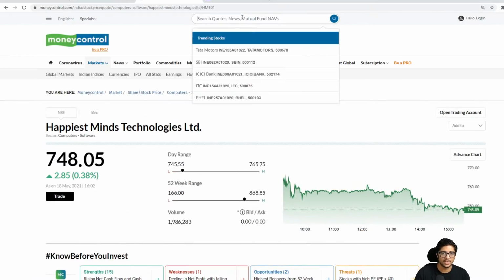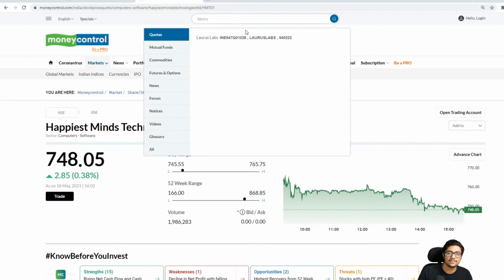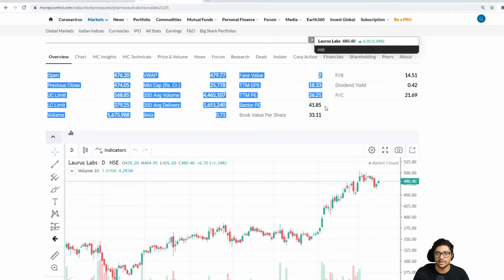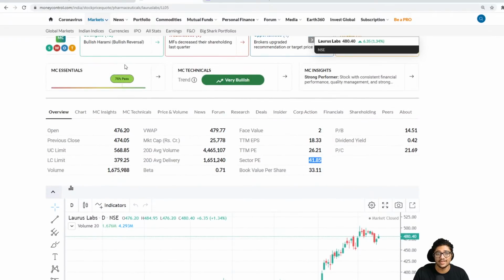So I will go back to Moneycontrol and write Laurus Labs, and I will see what the sector P/E is. See, the sector P/E is 41.85, but Laurus Labs is trading at 26.21. That means it has potential. If it has to become like the sector average, it needs to go up much more.